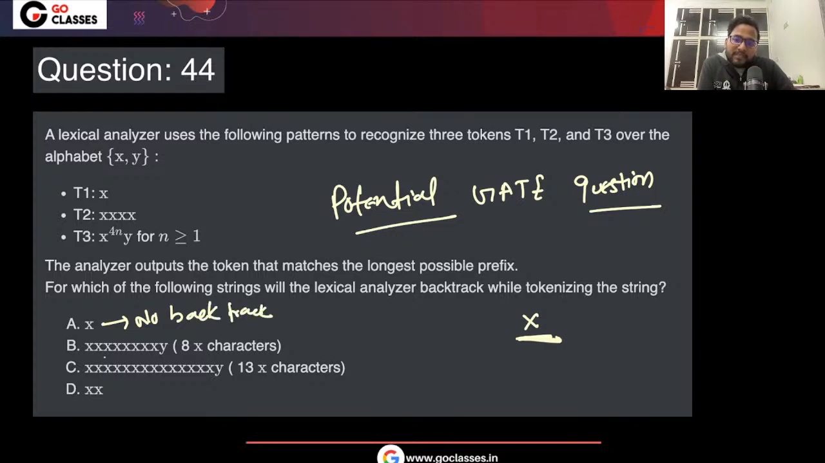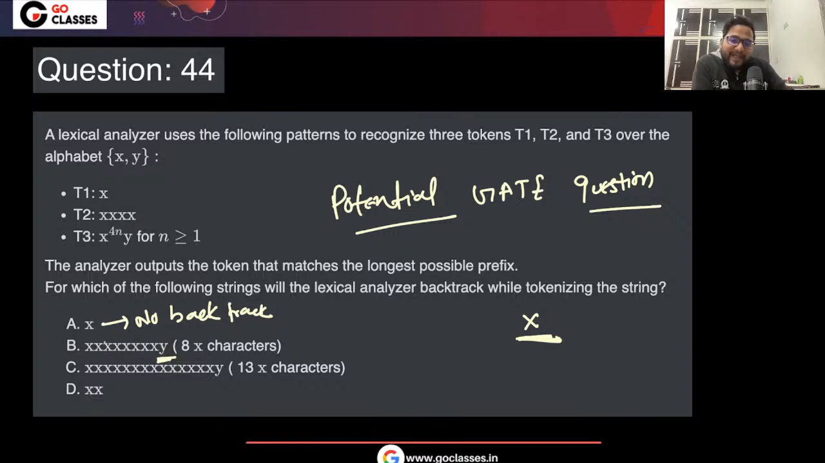And if you are having, let's suppose, 8x characters, and then you are having y, in that case, what will happen? You will say that, okay, these are the 8x. Then you will keep on matching, keep on matching, and at y you will realize, okay, it is actually a match.